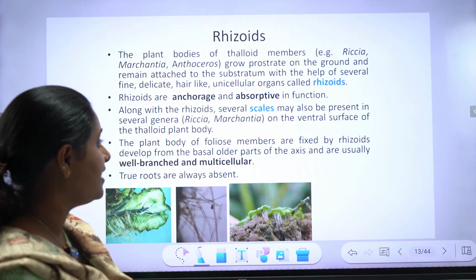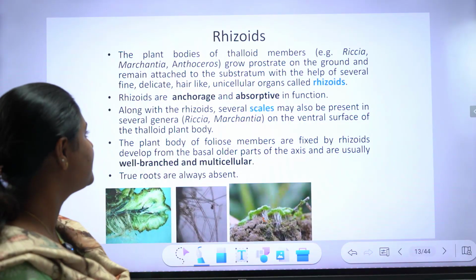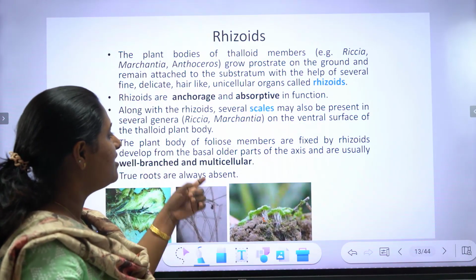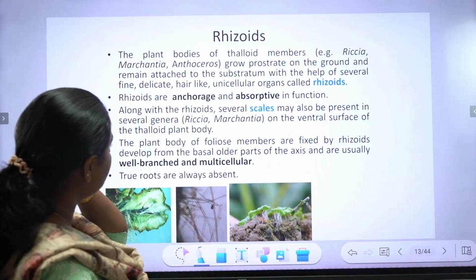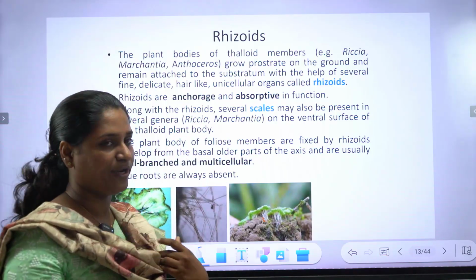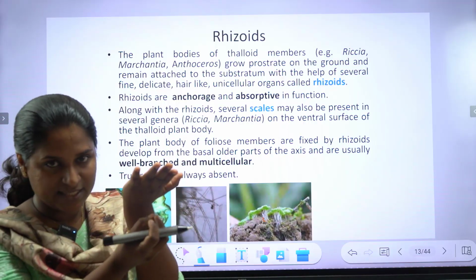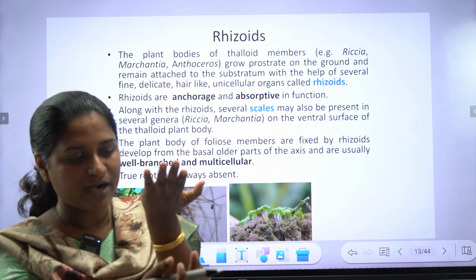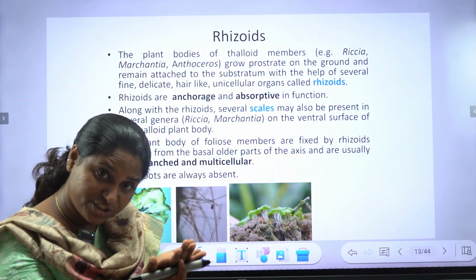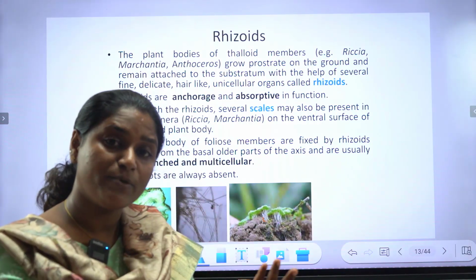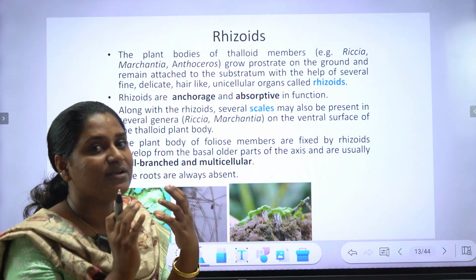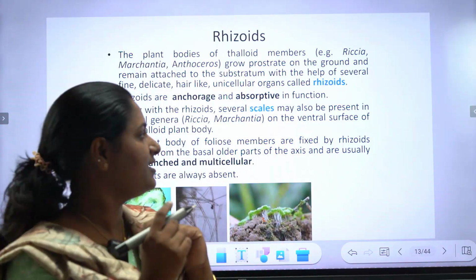Along with rhizoids, several scales may be present in several genera, Riccia and Marchantia, on the ventral surface of the thalloid plant body, dorsal and ventral. The ventral surface possesses the rhizoids, which are mainly for attachment. In addition to the rhizoids, they also possess protective structures called scales. We look in detail in the coming slide.